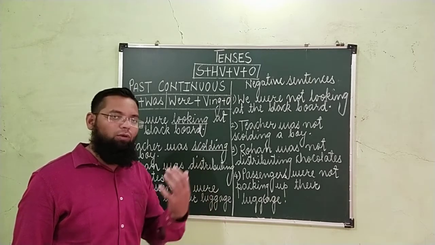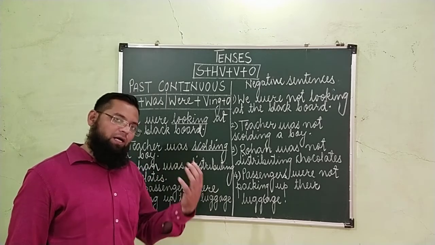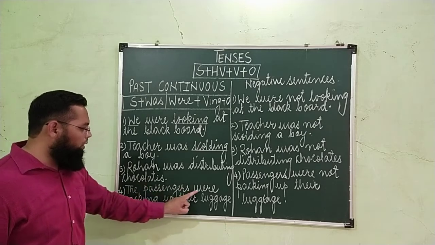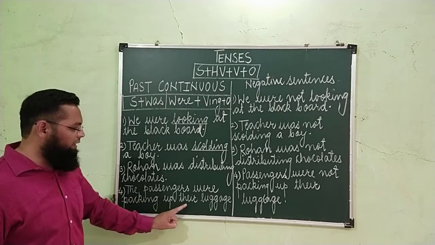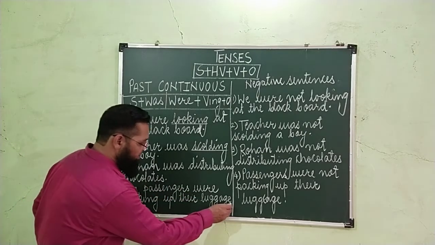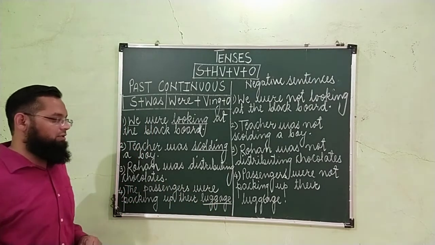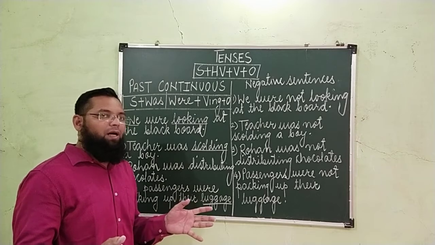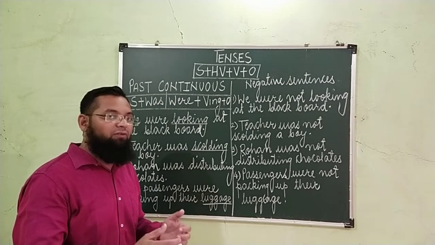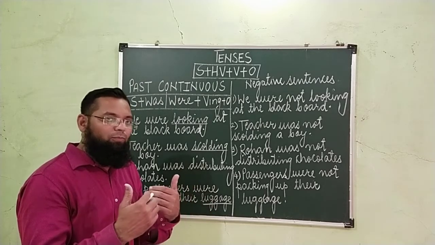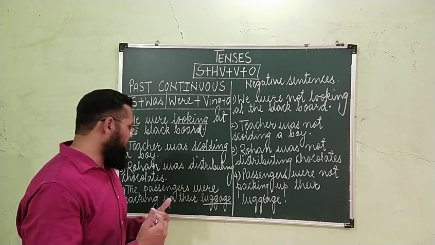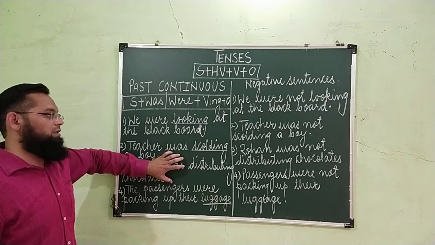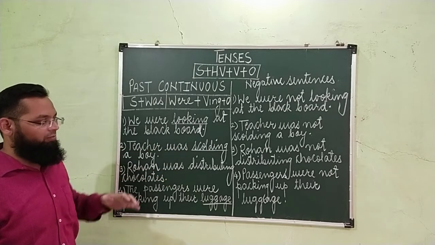The work was going on. It was not completed in past. And the last example, the passengers were packing up their luggage. लगेज यानी सामान. पैसेंजर, जो पैसेंजर्स थे, ट्रेवल करने वाले लोग, वो अपने सामान को बांध रहे थे. That means the work was going on. Work was in progress. Passengers were packing up their luggage. These are positive sentences or affirmative.